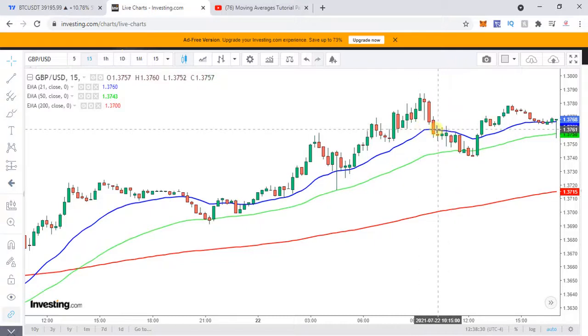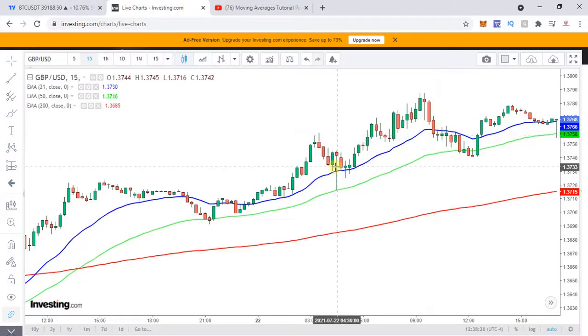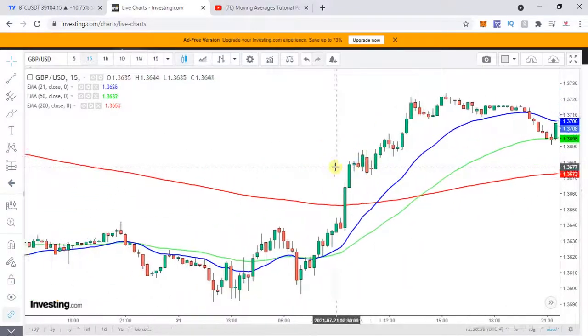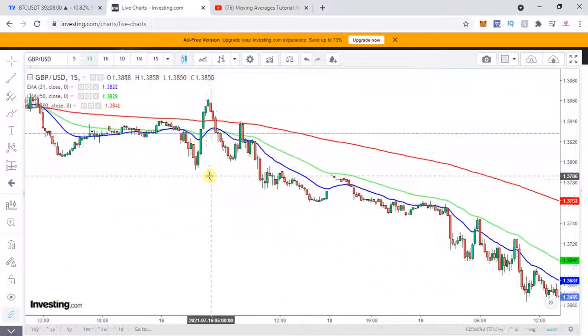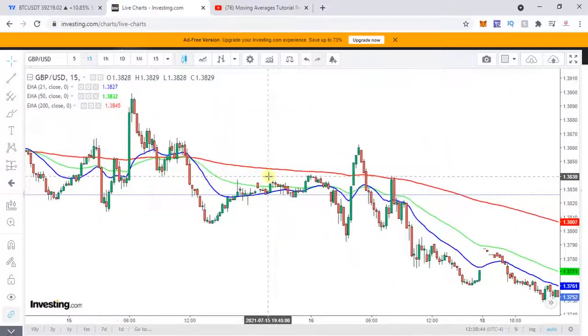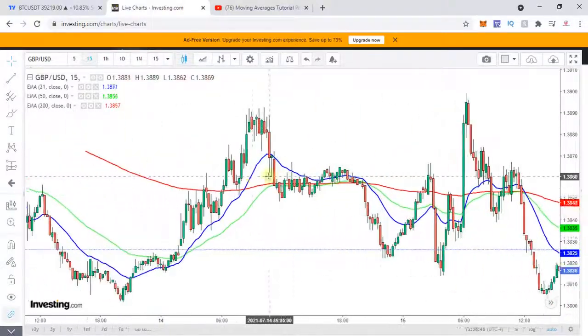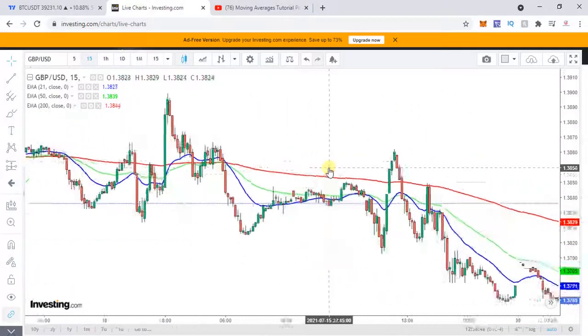So when your 21 EMA, the candle closes below, you can expect that the trend is changing. That's if you want to try to get it fast. So let's go back, backtest it, and see over here which one gives you the signal first. So where was the major drop we had seen?